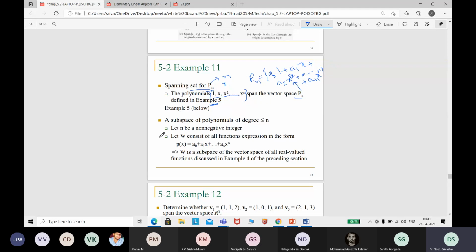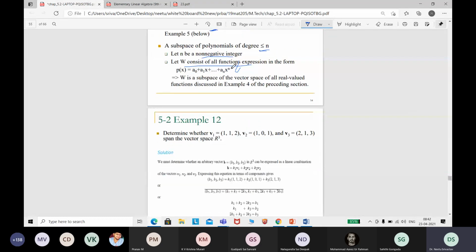The same way you can define the subspace for the polynomials. The subspace for polynomials of degree less than or equal to n, where n is a non-negative integer. W consists of all the functions in this form, correct? You can see the same expression I took. So W is a subspace of the vector space of all real valued functions in example 4 of the preceding section. Why is it a subspace? Because the addition is closed as well as the scalar multiplication is closed.